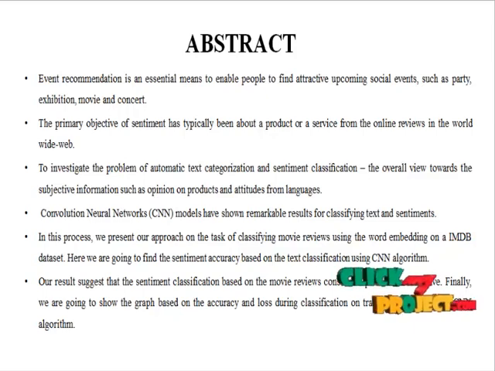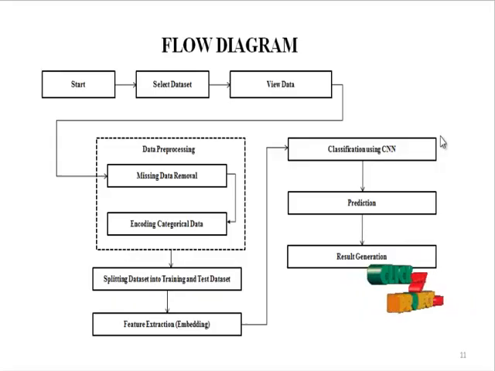Our results suggest that the sentiment classification of movie reviews consists of positive and negative. Finally, we also show the graph based on accuracy and loss during classification on train and test data using the CNN algorithm. Now we are going to see the flow of the project.